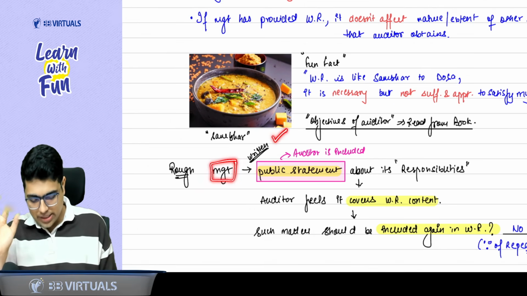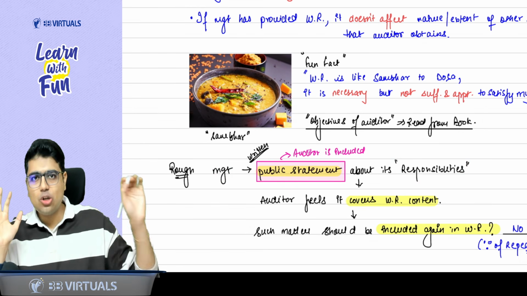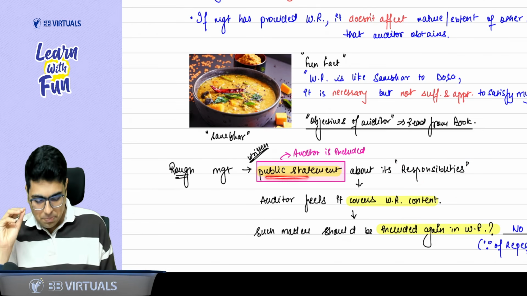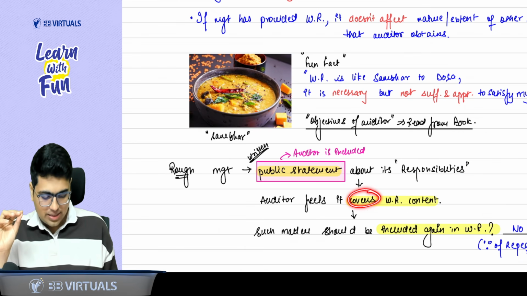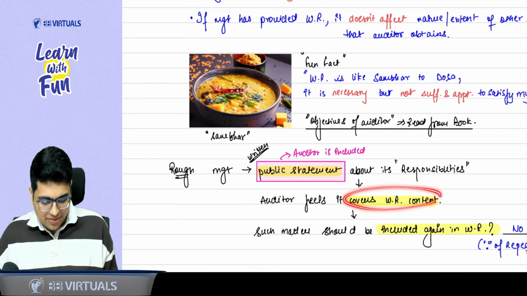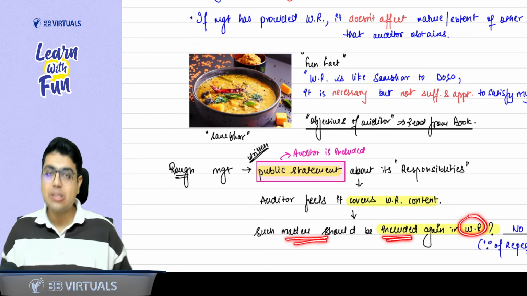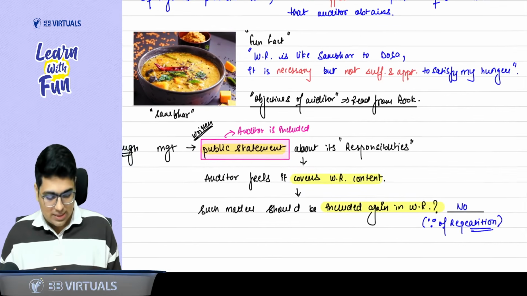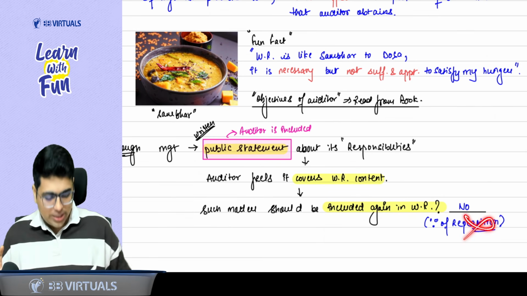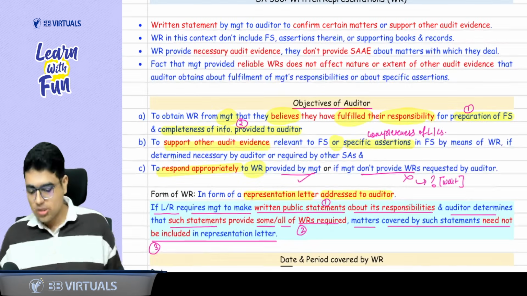Management has made a written public statement about its responsibility. As per the law regulation, management has made a written public statement about its responsibility. This public statement covers the written representation content. Now, sir, when such a statement is already covering the written representation content, should such matter be included again in the written representation? Answer is no. Such matter should not be included again because of repetition. We don't want any repetition, so such matter should not be again included in the written representation. So this is what your book says.